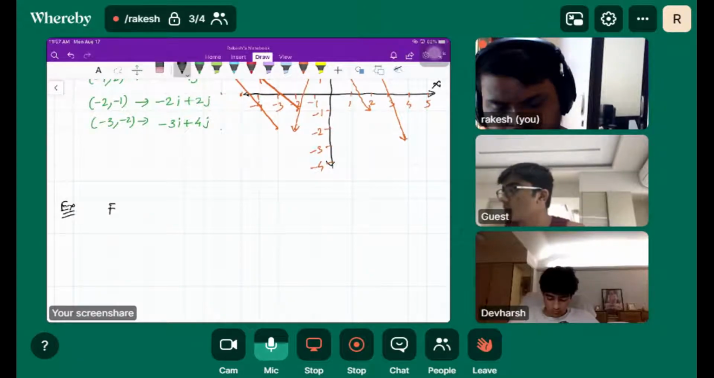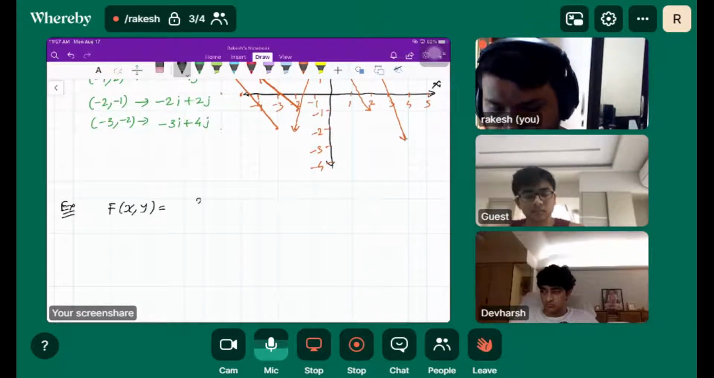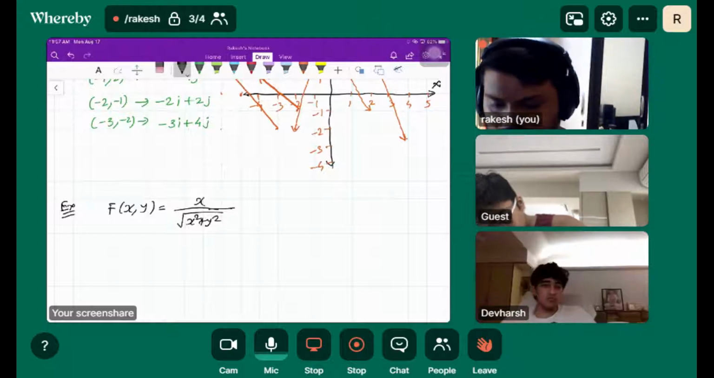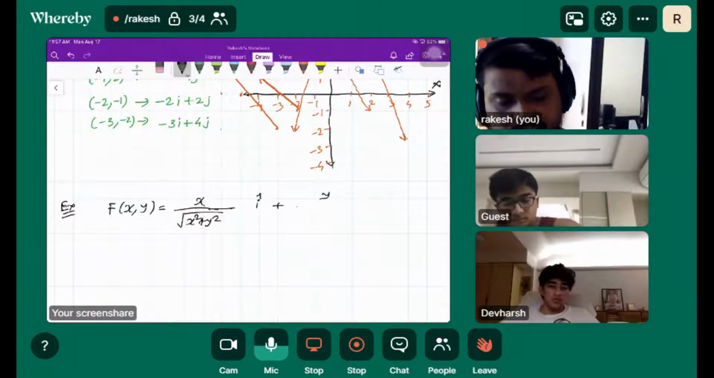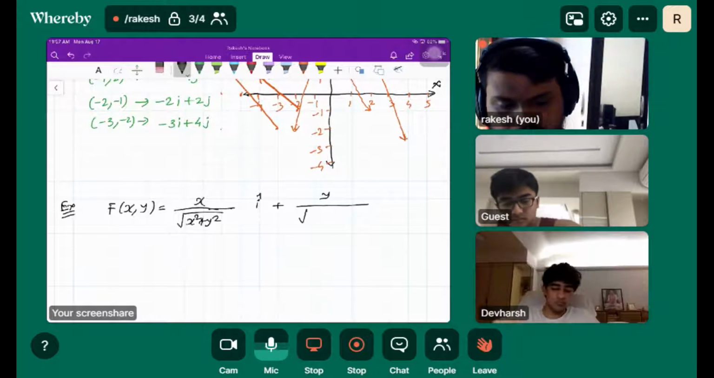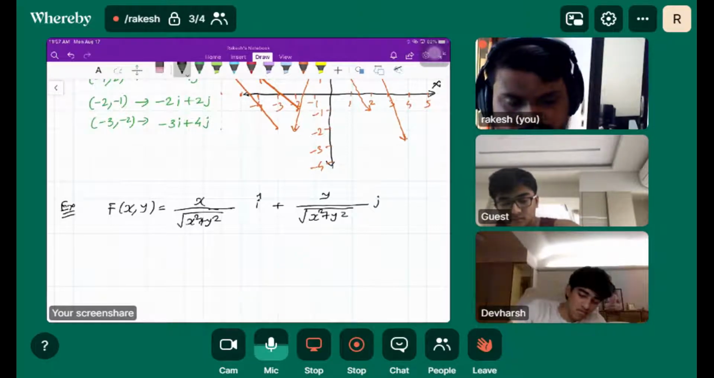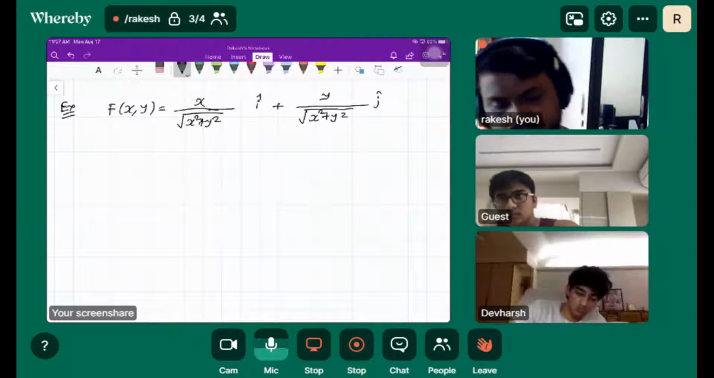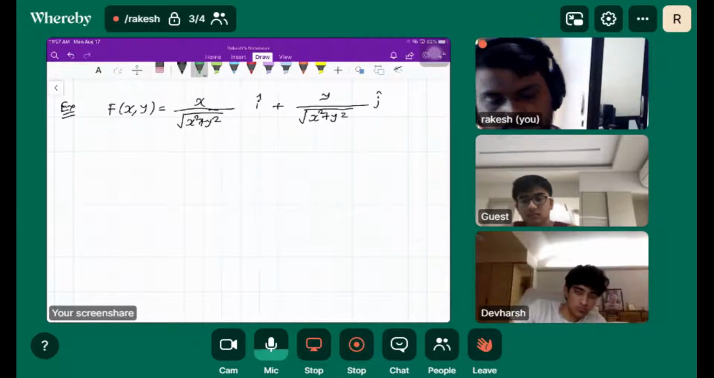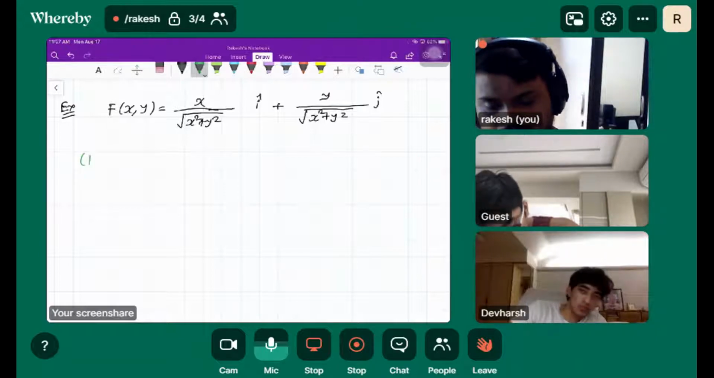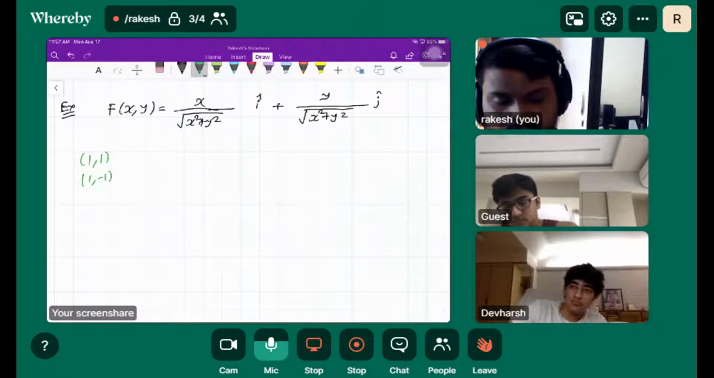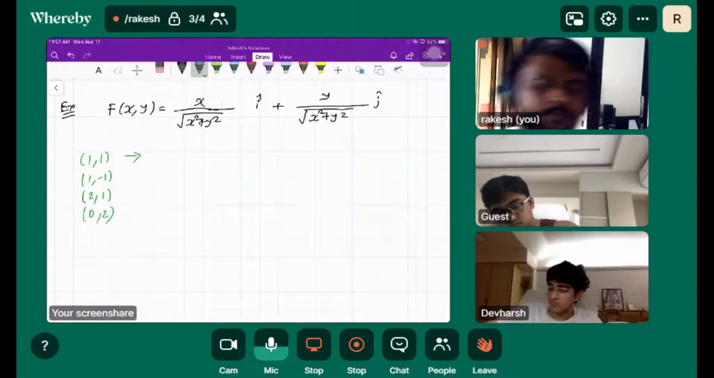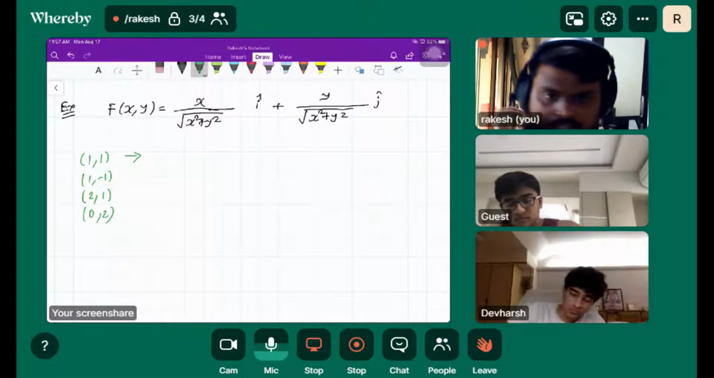So next is f of x comma y is equal to x upon root x square plus y square i cap plus y upon root x square plus y square j cap. Okay, this is the next example. To draw this vector field, we have to choose any random points: 1 comma 1, 1 comma minus 1, 2 comma 1, 0 comma 2. So what will be my first vector here for this point?